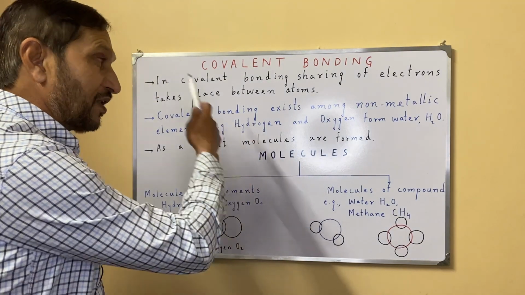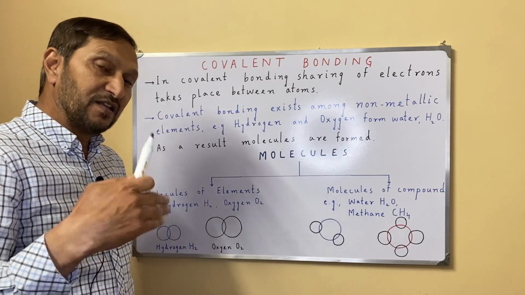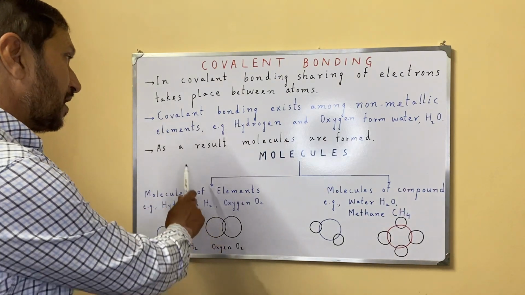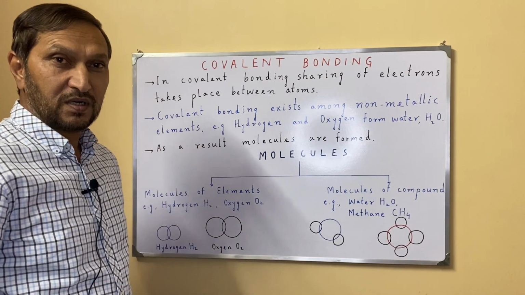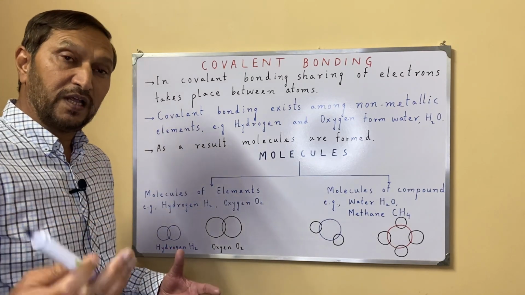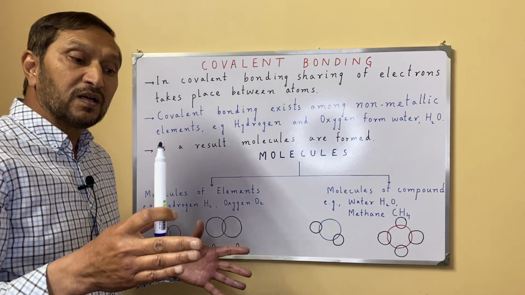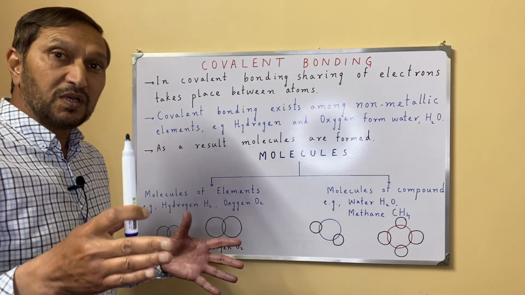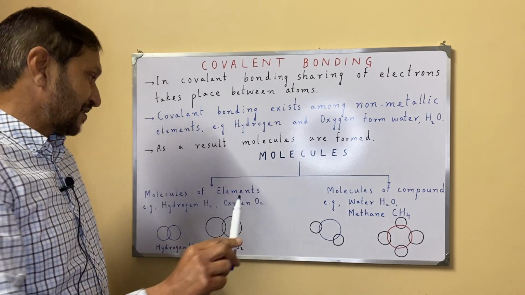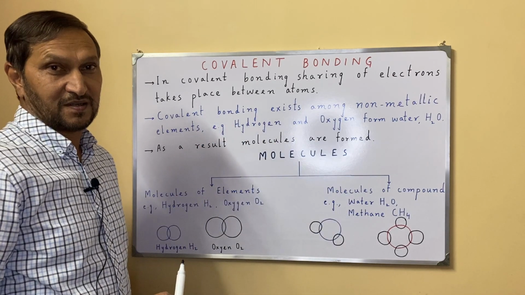In case of covalent bonding, sharing of electron takes place, and in this way the atoms complete their shells. And as a result of covalent bonding, molecules are formed. So it means that for covalent bonding we use the term molecules. Now molecules, remember, are of two types: molecules of elements and molecules of compounds.